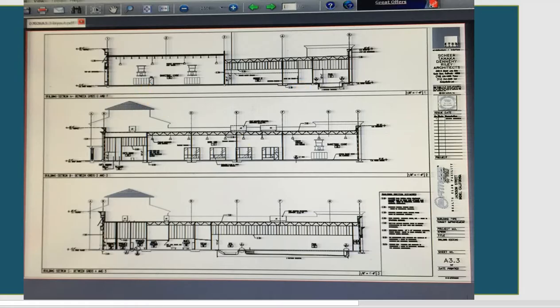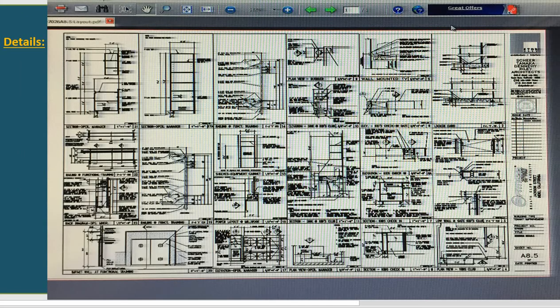This is the section cut from 24 Fitness, and the detail sheet is the one where you show the connection detail of the structure. So that's why on the detail you can see a lot of detail about the structure, from the roof, the floor, the foundation, the wall section, the shear wall. That means everything about the structure you can show on the detail.